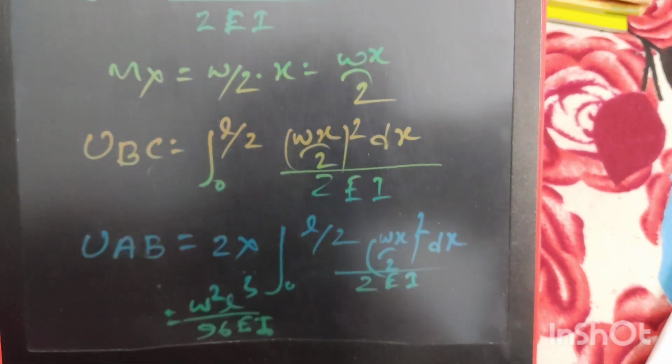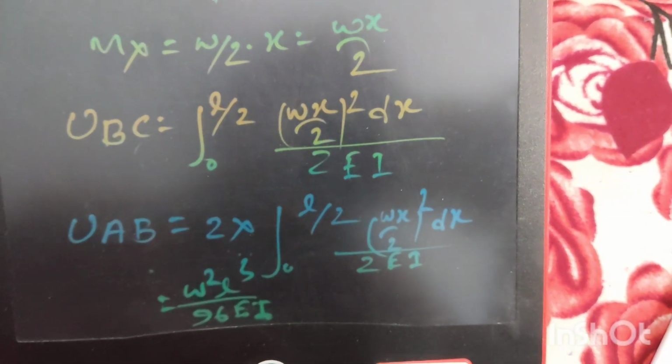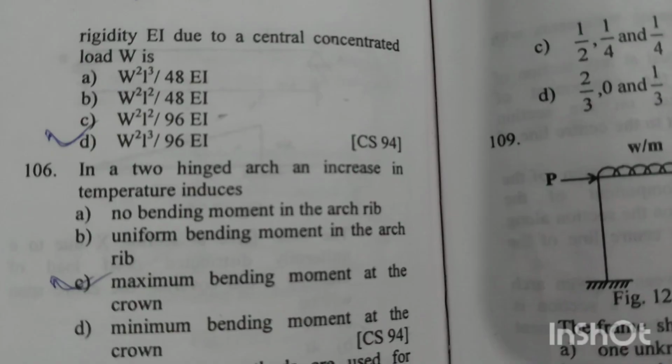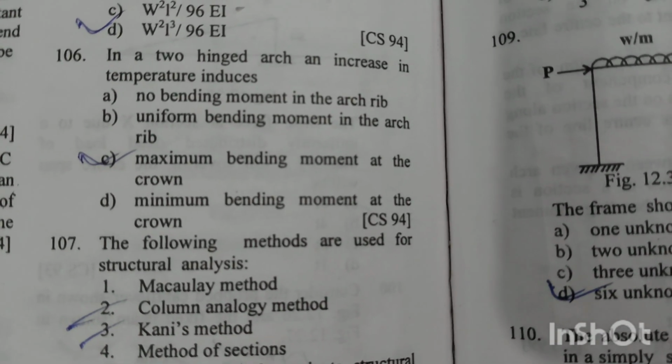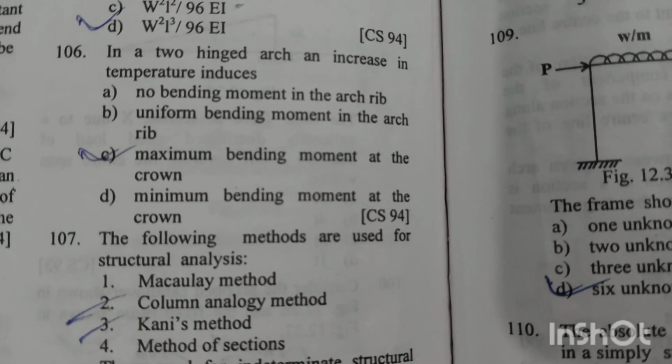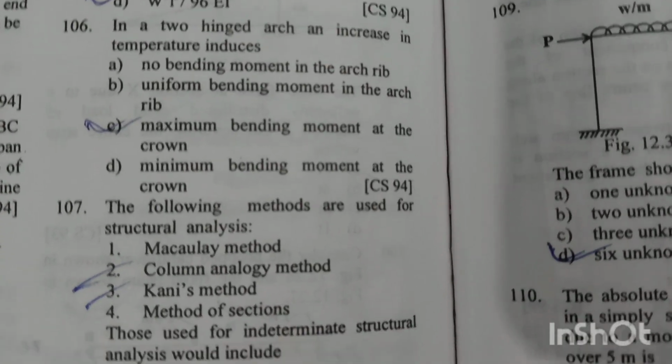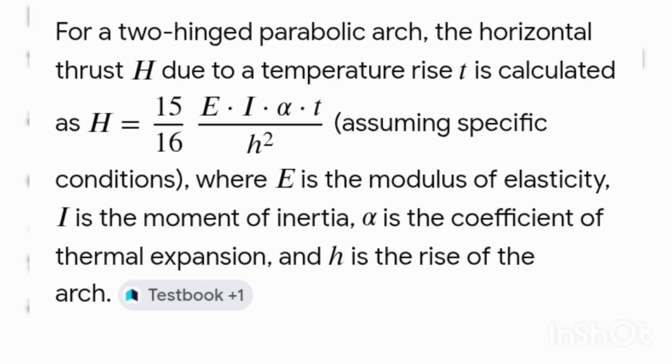Now if we calculate, we will get total strain energy of the beam equal to w square L cube by 96 EI. Option D is the right answer. Question number 106. In a 2-hinge arch, an increase in temperature induces maximum bending moment at the crown. Option C is the right answer, as horizontal thrust is proportional to the rise of the temperature.